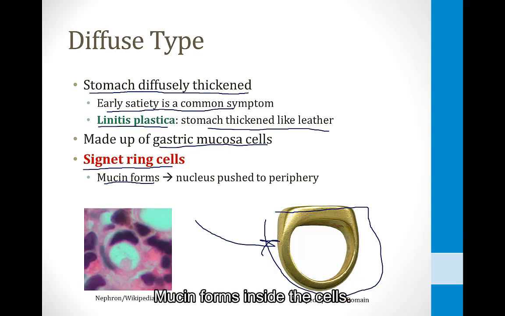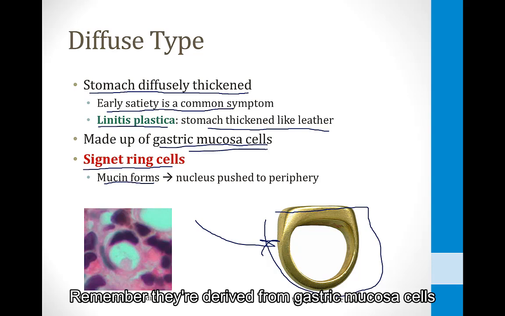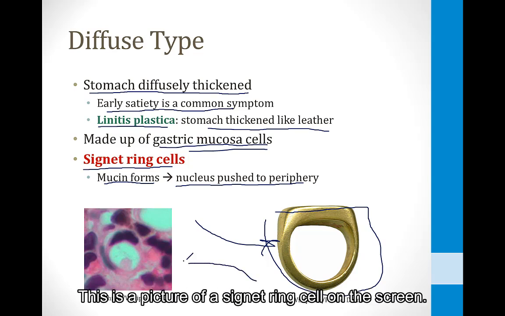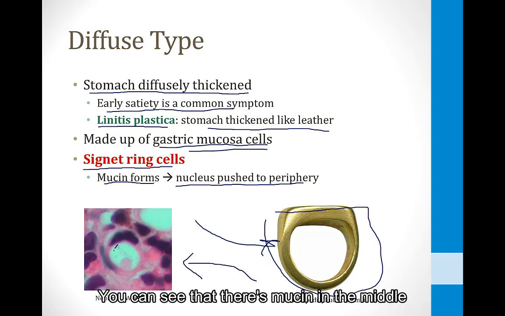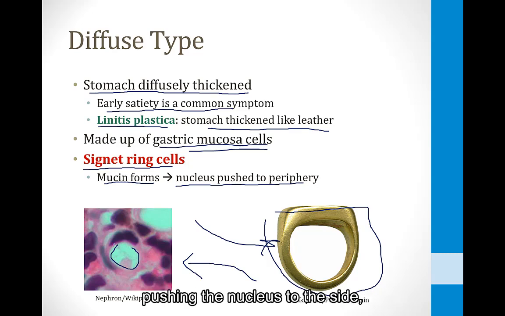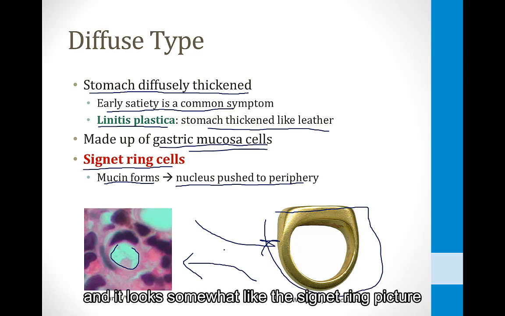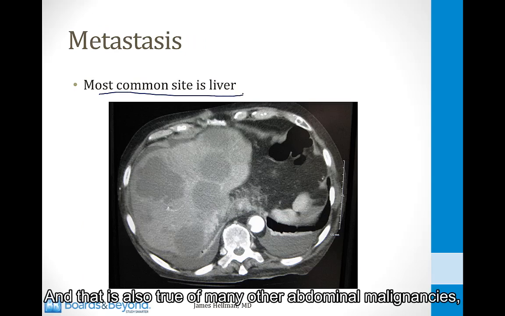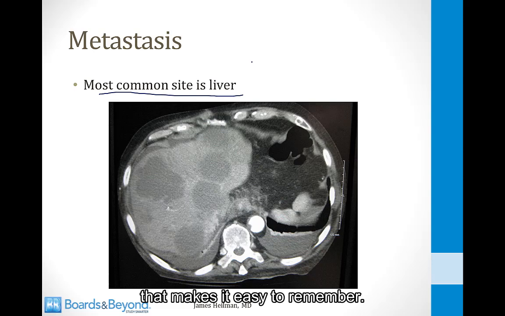Mucin forms inside the cells. Remember, they're derived from gastric mucosa cells, and the nucleus is pushed to the periphery. This is a picture of a signet ring cell on the screen. You can see that there is mucin in the middle, pushing the nucleus to the side, and it looks somewhat like the signet ring picture I've shown on the screen. The most common site of metastasis for stomach cancer is the liver, and that is also true of many other abdominal malignancies. That makes it easy to remember.